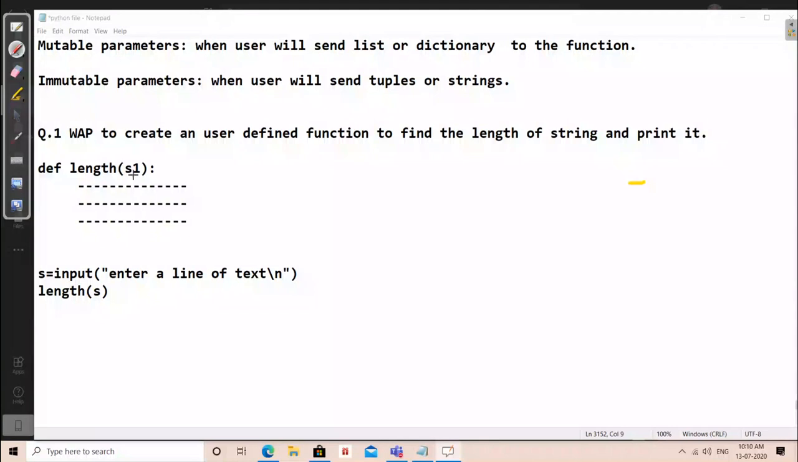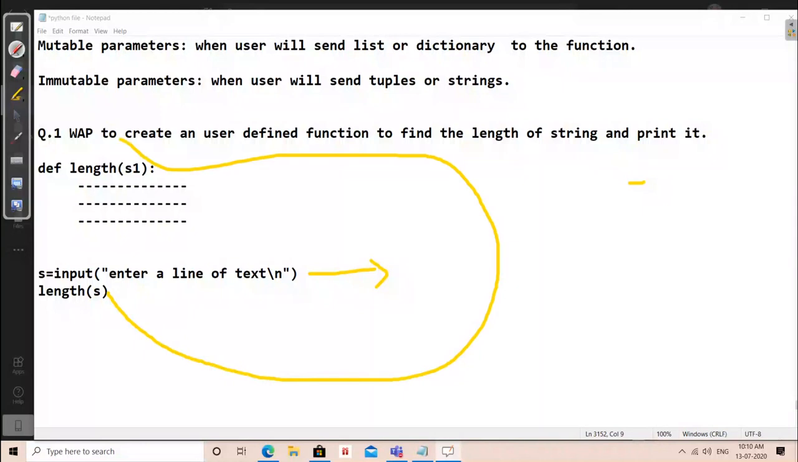मैंने एक नाम ले लिया. Any name you can take, X, Y, Z, A, B, C, anything. ठीक है. So first of all, this line will be executed. You will see one message, enter a line of text. Now this function gets called here. So of course, it will go to the definition. Function call हुआ तो कहाँ जाएगा? इधर.